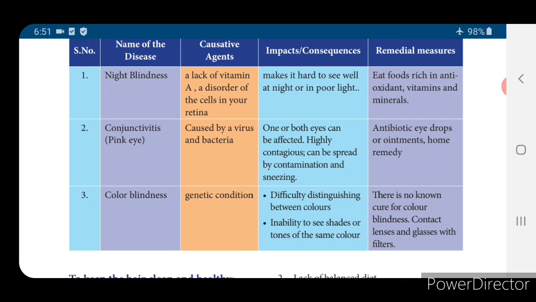Color blindness is a genetic condition. If the person is affected genetically, they will have this problem: difficulty in distinguishing between colors, inability to see the shades or tones of the same color. And the remedy: there is no known cure for color blindness; contact lenses and glasses with filters can help. So, three types of diseases, their causative agents, and the impacts and remedies we have seen. This is also a very important question.